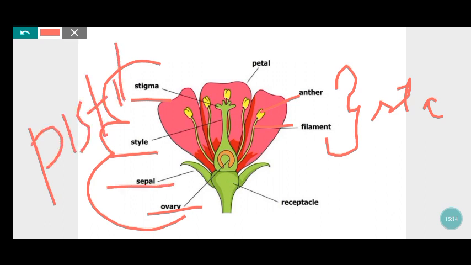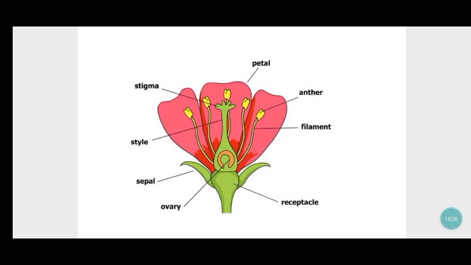Next, sepal. This is called the sepal. Petal. As I told, this part which makes the flower look beautiful is called the petal. These are the parts of a flower.